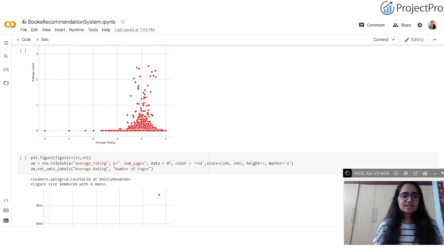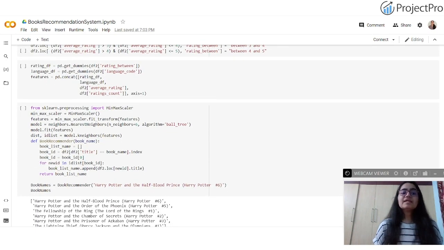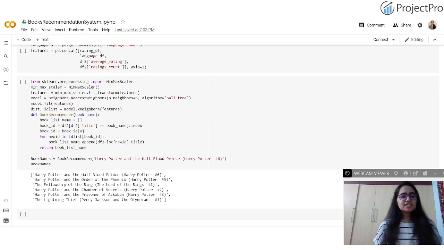Once this is done, we can build a book recommendation engine by making use of the sklearn machine learning library. This is one machine learning library. The machine learning algorithm we have made use of in our book recommendation system is an unsupervised technique called the k-means clustering algorithm, as I've shown you. The sole purpose of that was to cluster similar data points together, so clustering the books and items which are similar in nature.